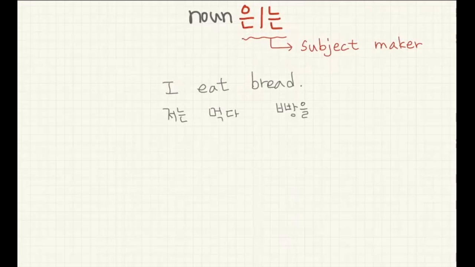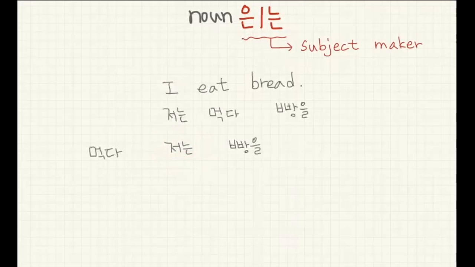Even though we write down 먹다 here and 빵을 here, since 저 is attached with 는, this one is the subject of this sentence, even though it's behind.